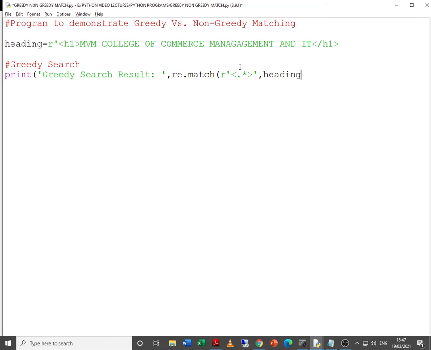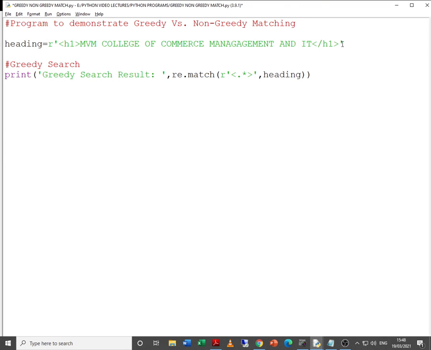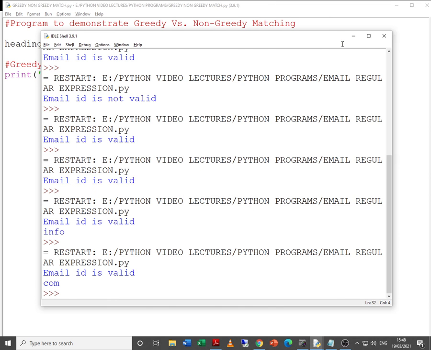heading, and I am going to print what it returns. I can print a number of things. So first let me close this match, and let us try to check the output, and then I will make some changes to the output. Let us see what we are getting. Some mistake over here. Yes, I have not closed the quotes for the text. Hopefully now it should work.